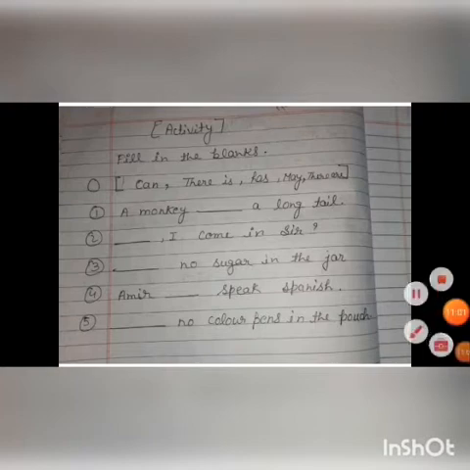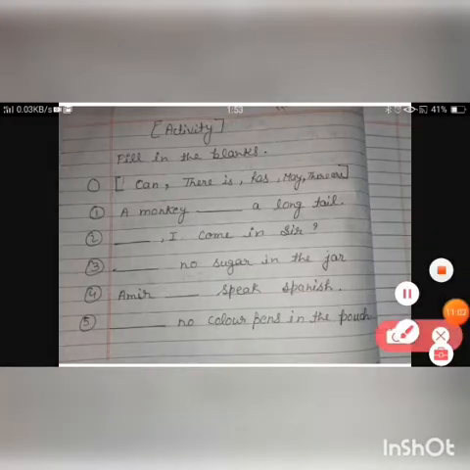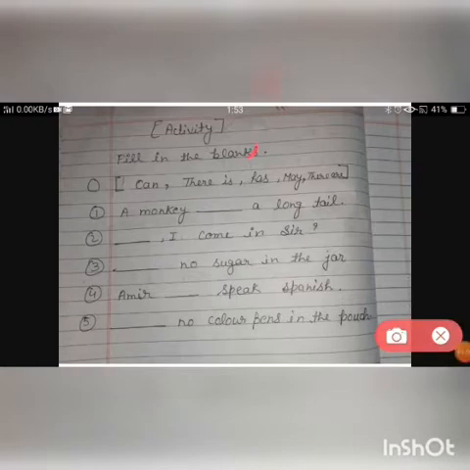Okay, so now Purvi, you tell me first. There can, there is, has, may, there are. These are the words in the helping box. You have to fill in these. So now Purvi, a monkey dash a long tail. What will we fill in this? A monkey dash a long tail. Very good. Has. A monkey has a long tail. Very good.